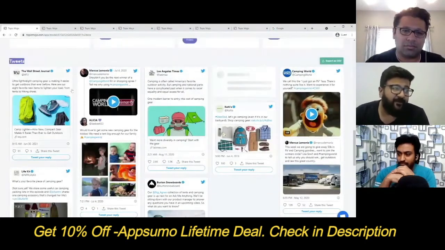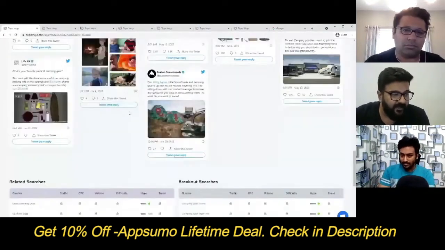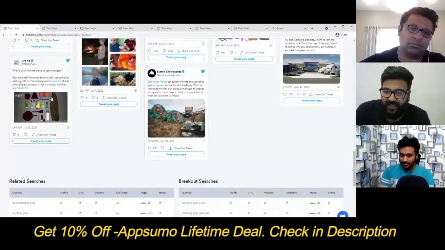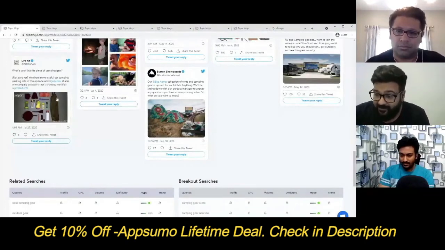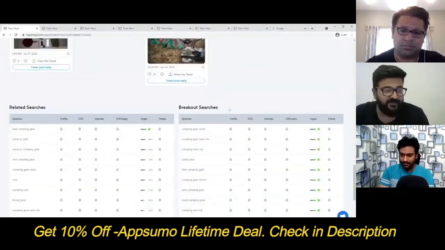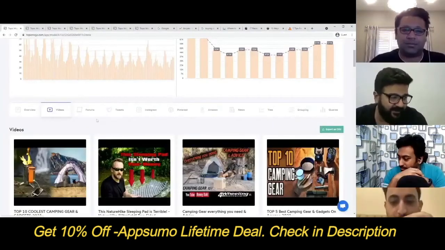Tweets help me figure out what the latest conversation around the topic is. These help me figure out what angle I would take for or against it, what to avoid, and what to further add into my content piece. Related searches and breakout searches are from Google Trends directly. Let me get there in one click.